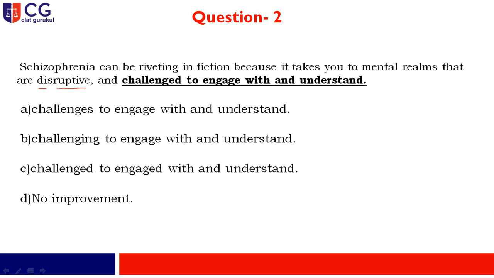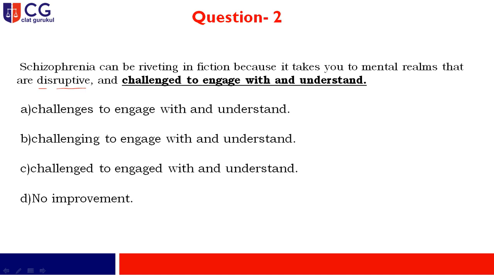So if you go through the options, you find that the first option is challenges to engage with and understand. So challenges here is not used as an adjective, so this option cannot be your right answer. Option B, challenging to engage with and understand. Yes, definitely the word challenging is used as an adjective over here. And the third one, challenge to engage with and understand, is already written in the sentence.